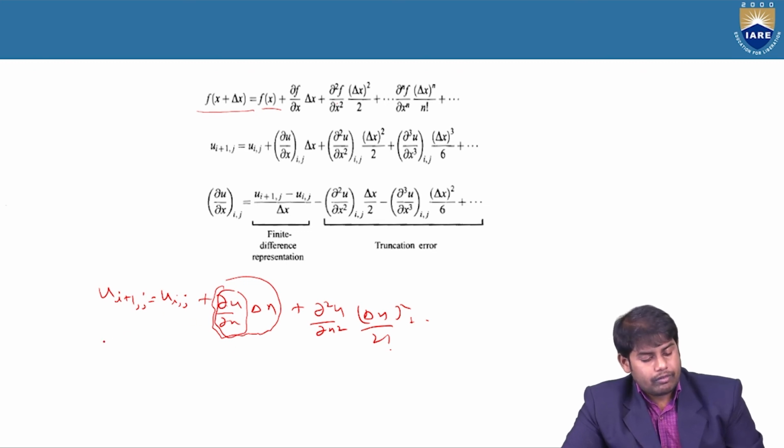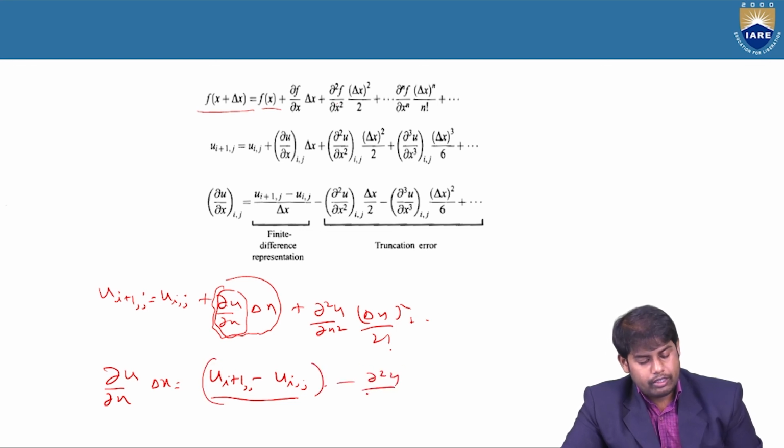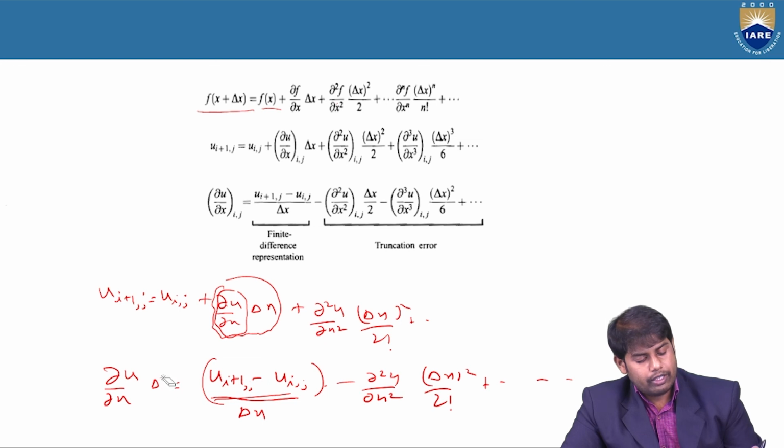We are writing dou u by dou x into delta x is equal to u of i+1 comma j minus u of i comma j, minus dou square u by dou x square, delta x square divided by 2 factorial, plus so on. Now if we divide by delta x here, what happens? Here you have delta x, so this one you can remove.